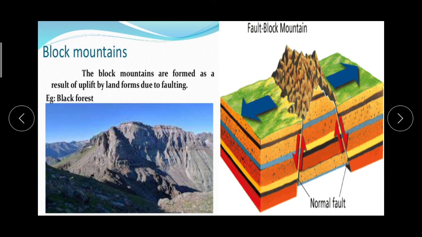And similarly, when waves coming towards each other in hard rocks also form faults due to compression, and when a part of the earth's crust in between two parallel faults is lifted, it looks like a block. This one. So the simple thing about block mountains, the block mountains are formed as a result of uplift by landforms due to faulting. This one uplift you can see here, this uplift.